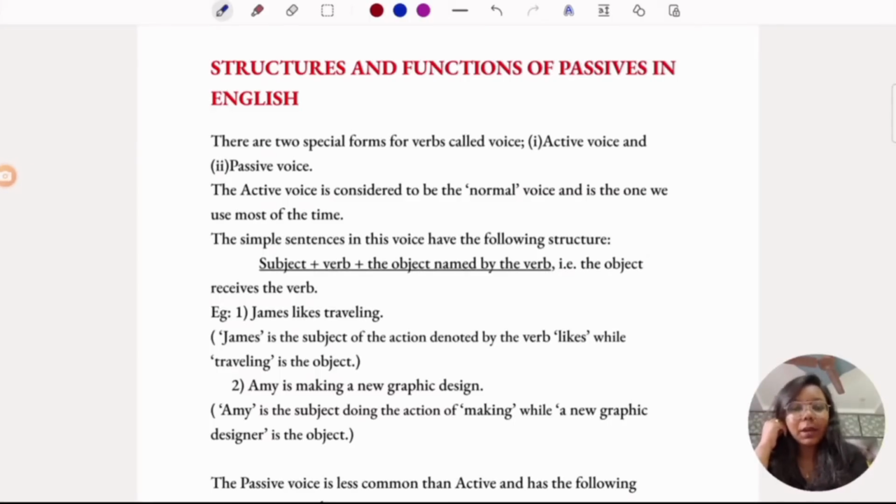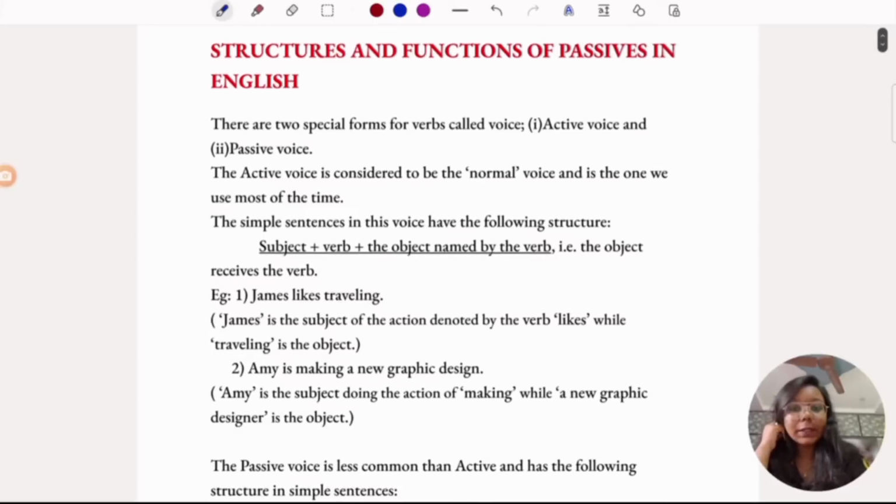Today we'll be discussing active and passive voice and also adjectives. Let's begin. There are two special forms for verbs called voice: active voice and passive voice. Active voice is considered to be normal and is the one we use most of the time. And this is the structure of active voice in simple sentences.